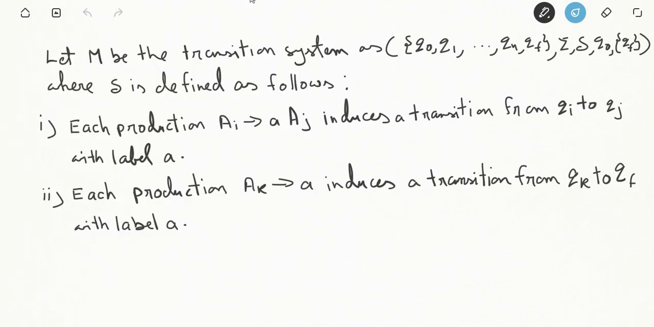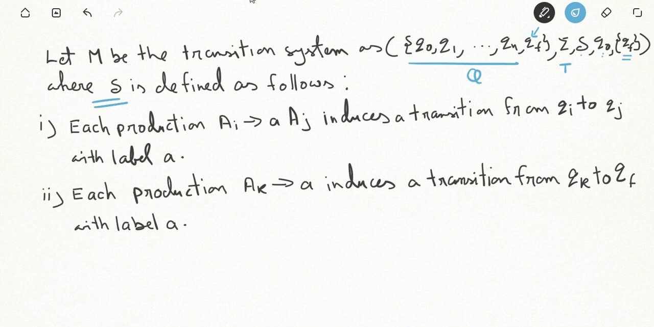Let M be the transition system (Q, sigma, delta, q0, F), where Q is q0, q1 till qn corresponding to A0, A1 till An, and one new final state. Sigma corresponds to the terminal alphabet, delta is the transition function, q0 is the initial state corresponding to A0 which is the start symbol of the grammar, and qF is the final state.